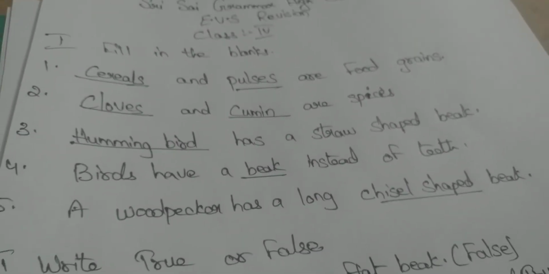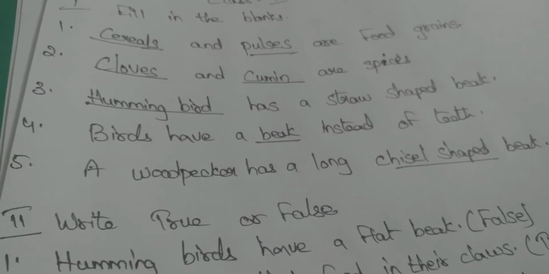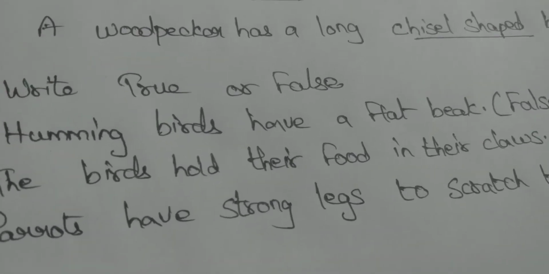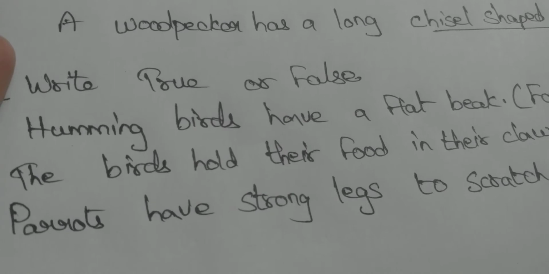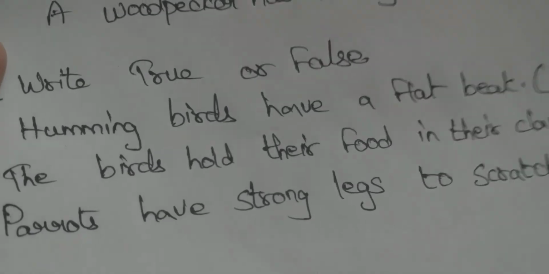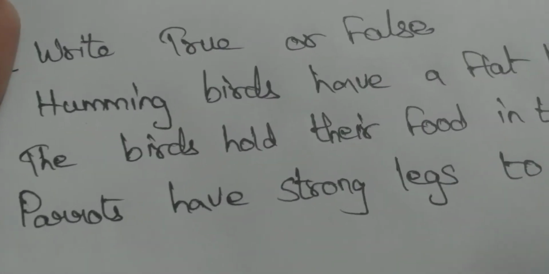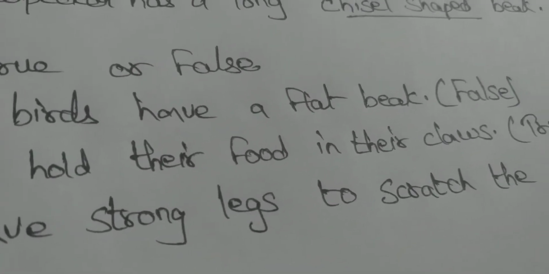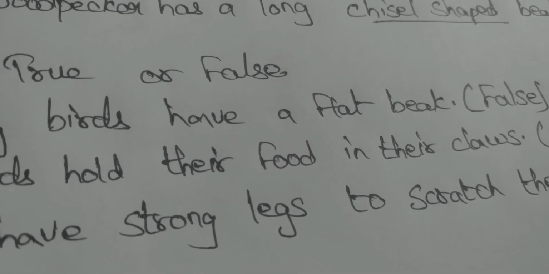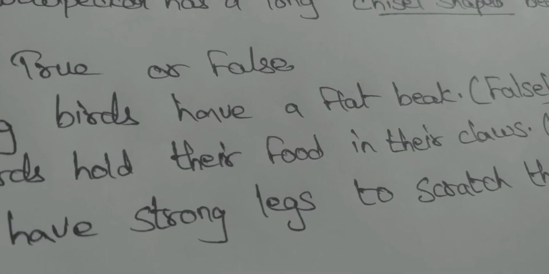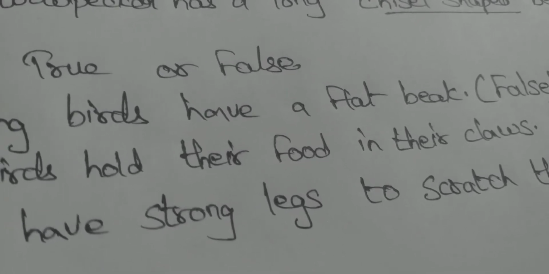Yes, after you complete the first bit writing, go to second bit, leave 2 lines and write second bit heading, children. What is the second bit? Write true or false. Hummingbirds have a flat beak. Yes, do hummingbirds have a flat beak, children? No, it is false. After writing second bit heading, leave 1 line and write first one. Hummingbirds have a flat beak. False.